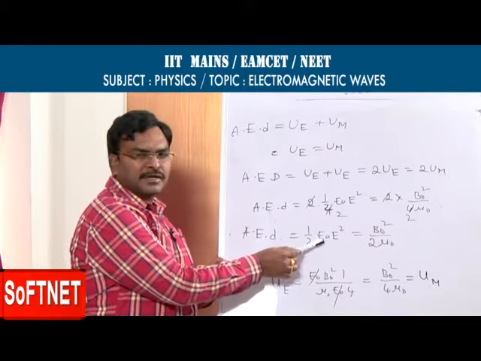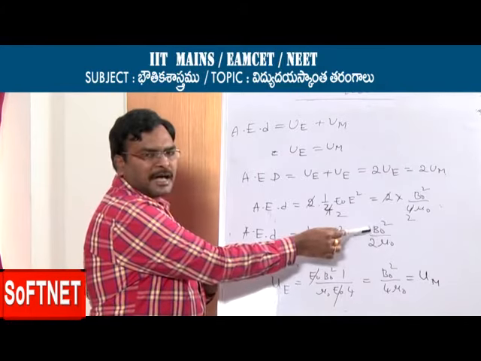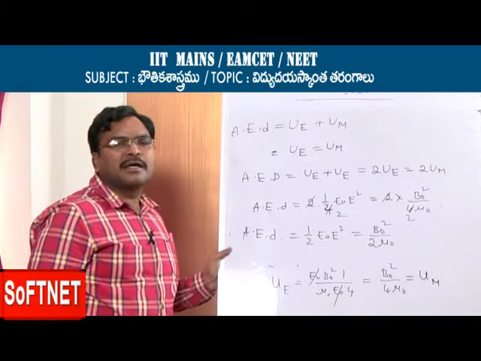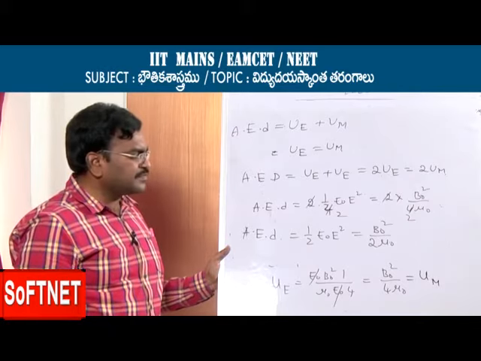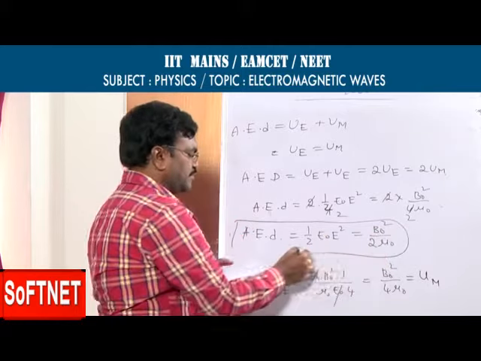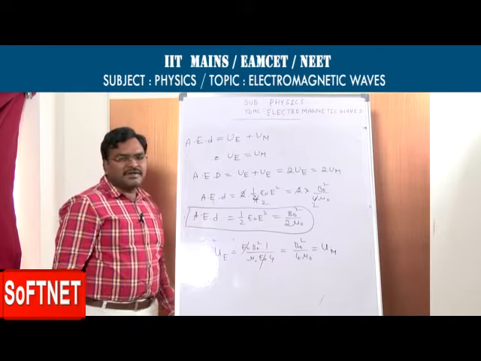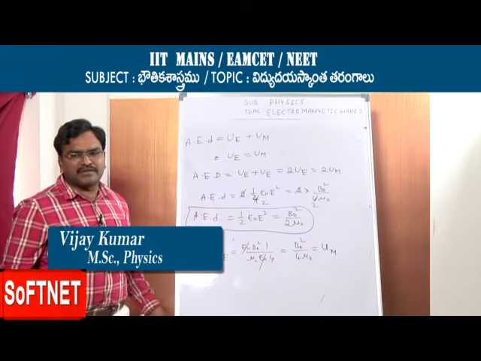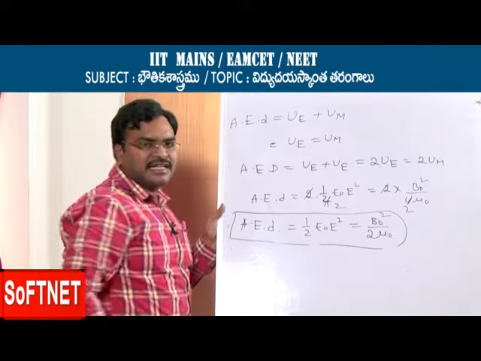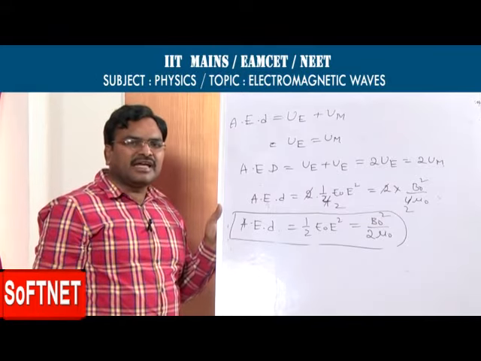What is epsilon 0? Permittivity of free space. What is E? Intensity of electric field. What is B naught? Maximum value of magnetic induction field, the amplitude of magnetic induction field. What is mu naught? Permeability of free space. This is the average energy density of electromagnetic wave. And also we calculate momentum of electromagnetic wave, and also the intensity of electromagnetic wave.